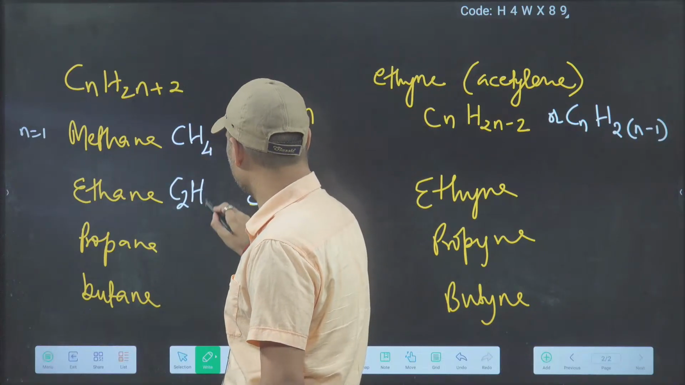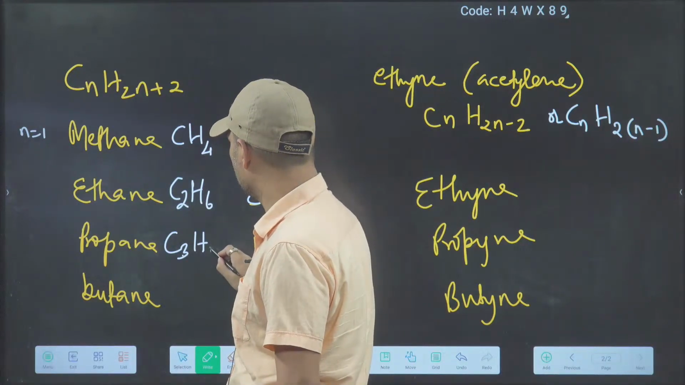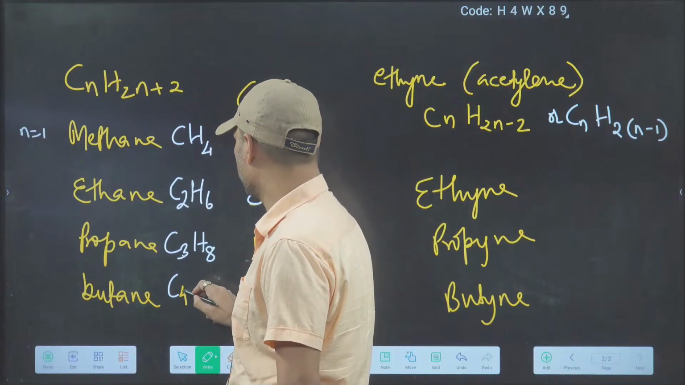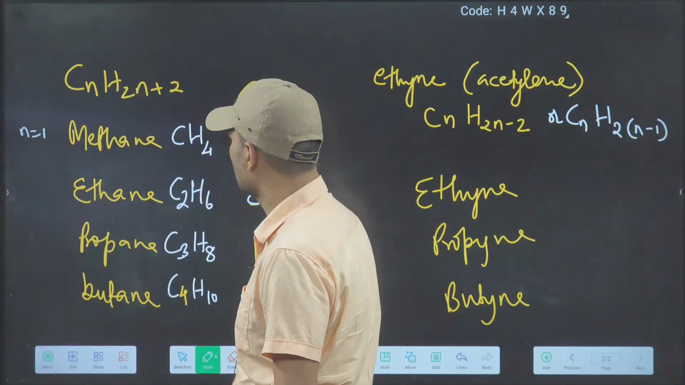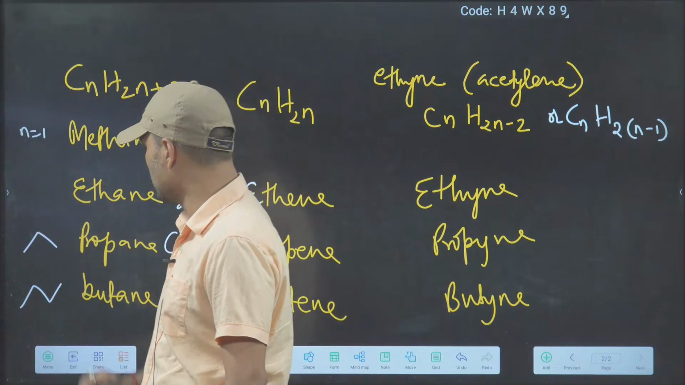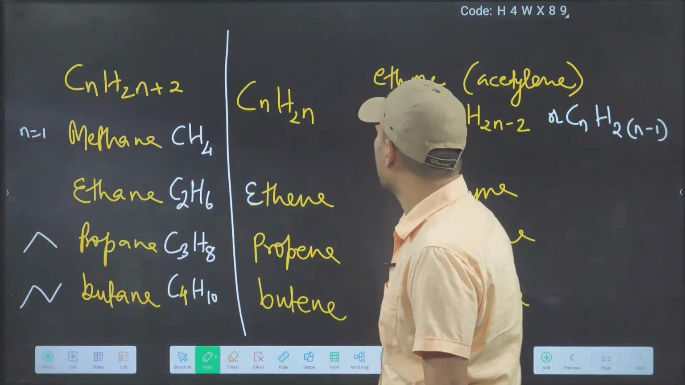So this will become C2H6. This will become C3. Double 3 is 6, plus 2, 8, C3H8. C4. Double 4 is 8, plus 2, 10, C4H10. And you can write bond line structures also. These are the bond line structures. Clear? So this is about alkane.